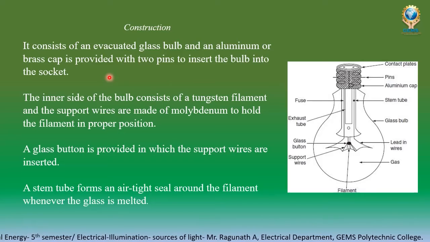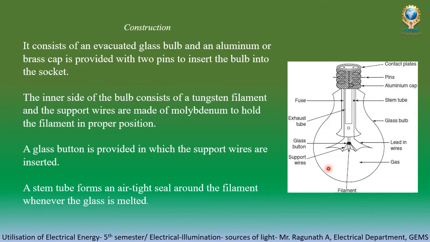It consists of an evacuated glass bulb, and then an aluminum or brass cap is there. And then 2 pins will be there, that will be used for inserting into the socket. Inside, the tungsten filament is there, and then the support wire made of molybdenum. The support wire is for holding the filament in proper position.